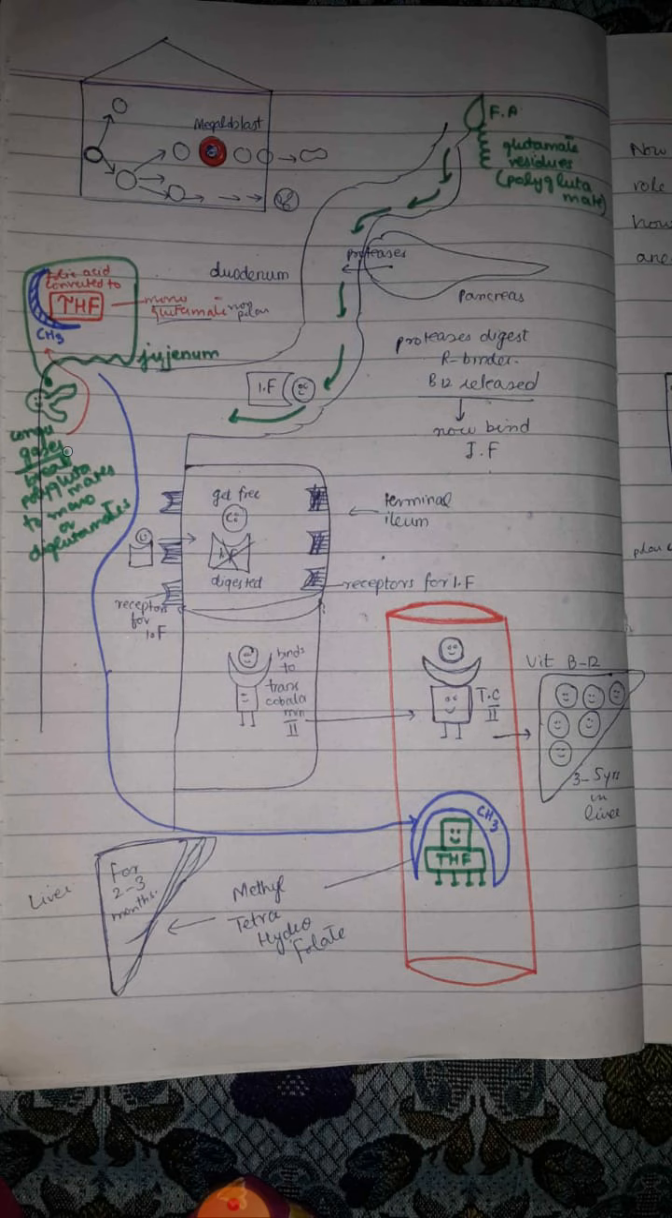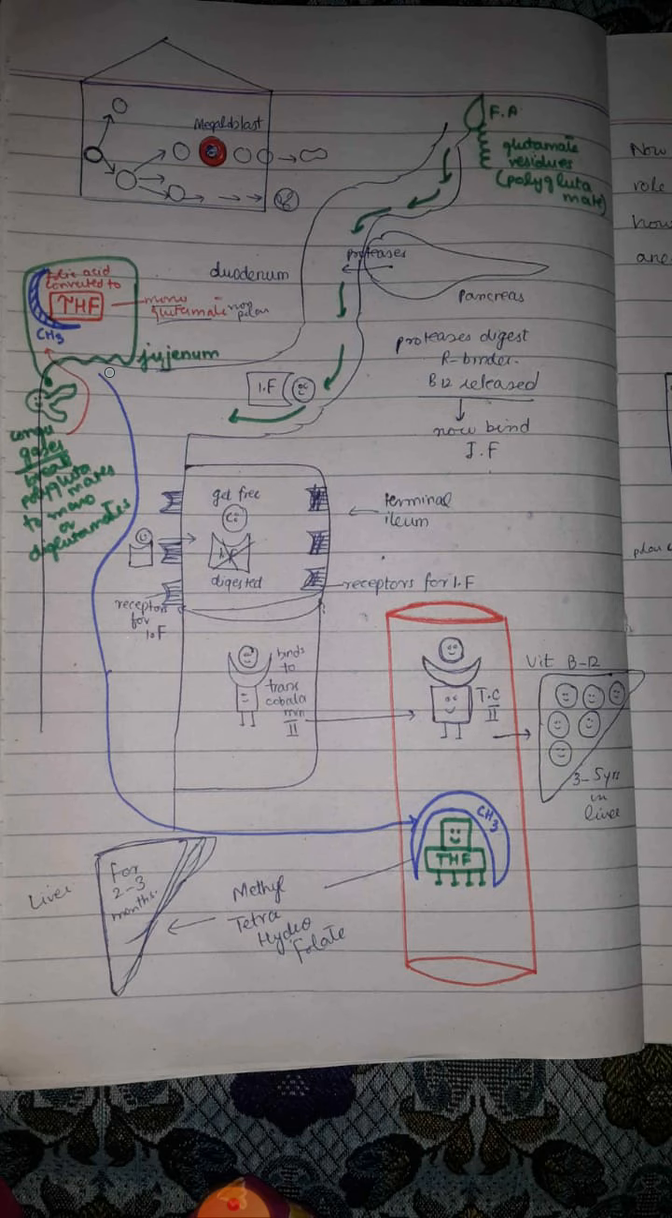Therefore, these conjugase enzymes digest away these polyglutamate residues and convert them into monoglutamates or diglutamates, so that the folic acid molecule is converted into the non-polar form. And this non-polar form can easily be absorbed into the cells of the jejunum.